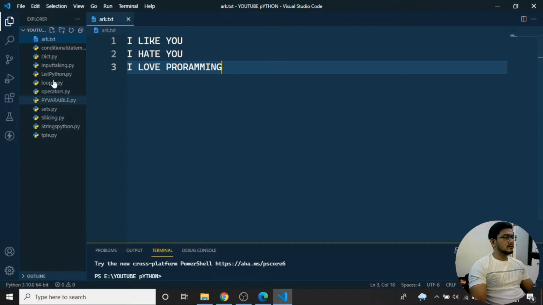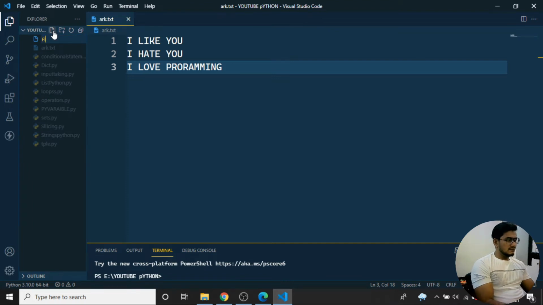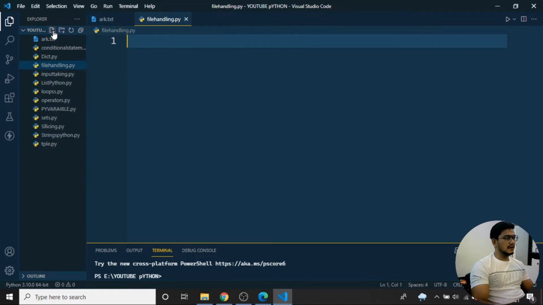Then coming back to the new file, here I have an ark.txt file. That means I have just created one text file, which is not a Python file. You need to understand that. Then I'll create a new file over here. I'll name it in small letters, files handling .py file. So here I have created the files handling .py file.